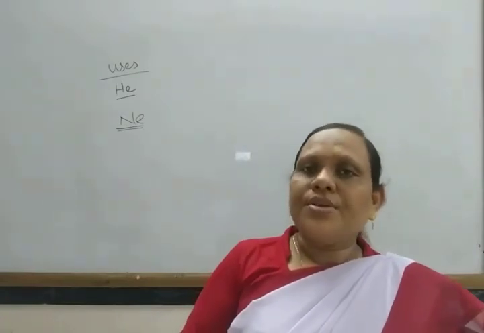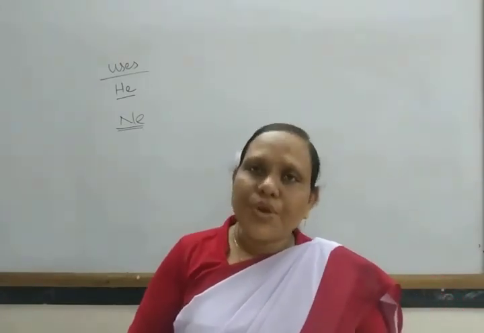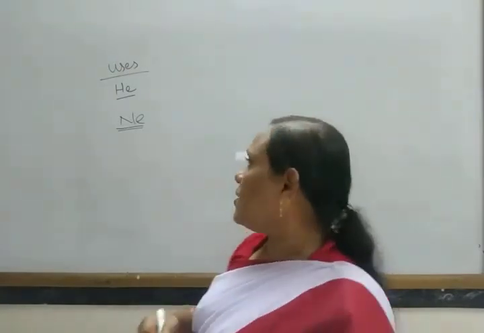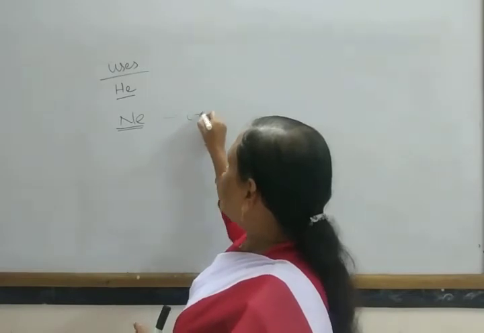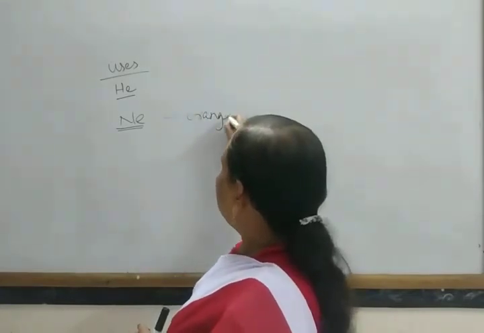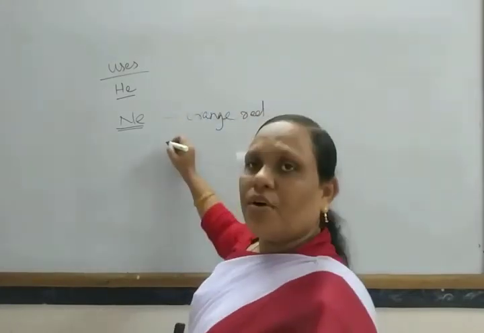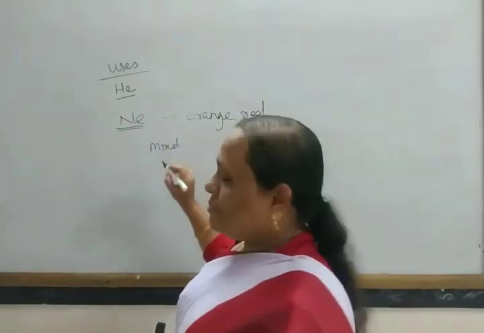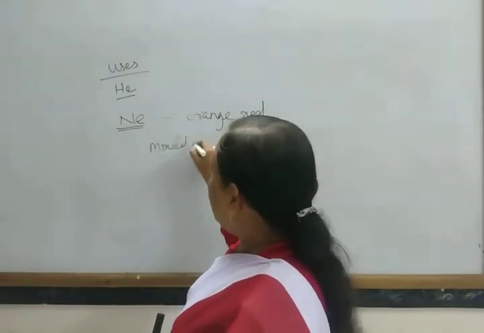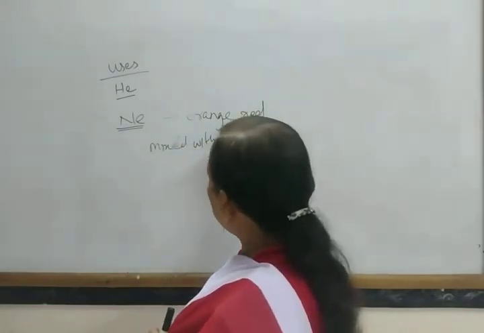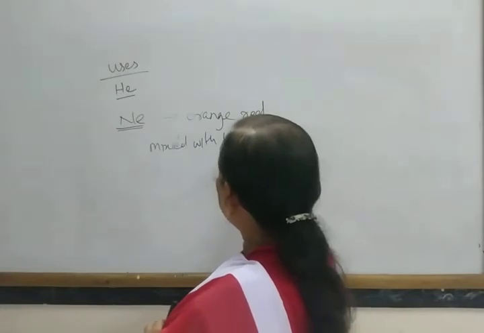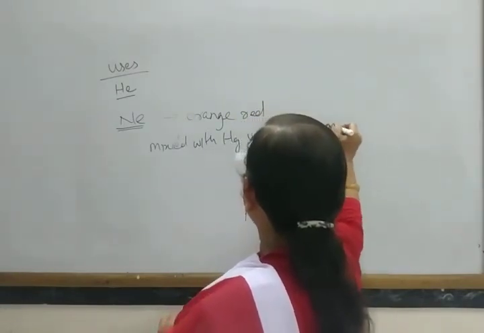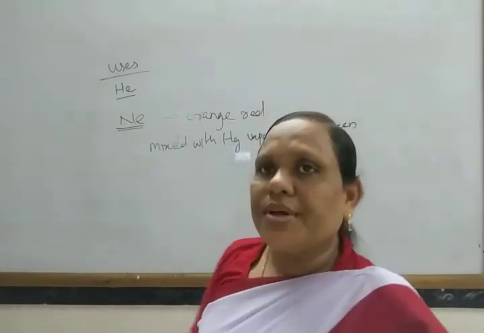When neon gas is mixed with mercury vapor, it gives a bluish-green color.